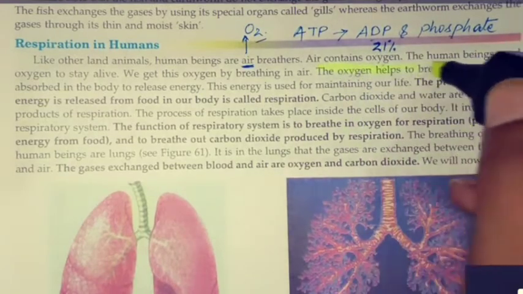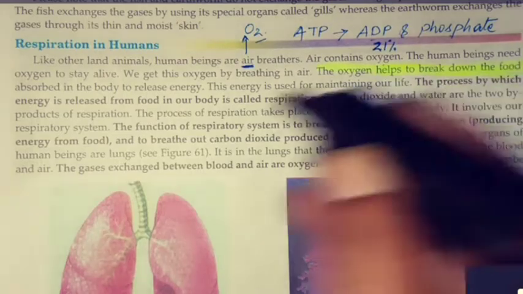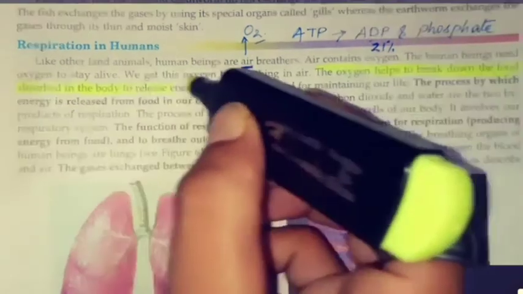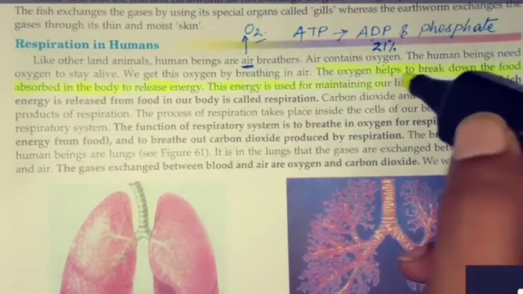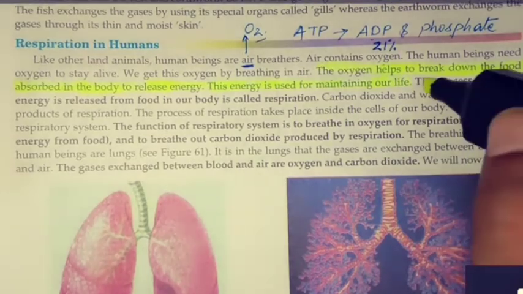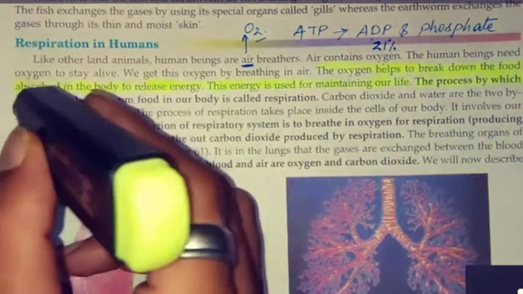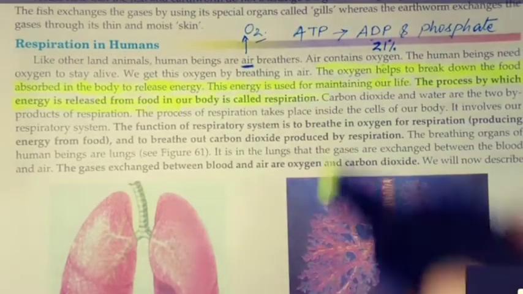The oxygen helps to break down the food, food means glucose, absorbed in the body to release energy. This energy is used for maintaining our life. The process by which energy is released from food in our body is called respiration.